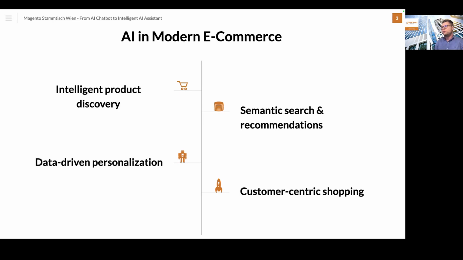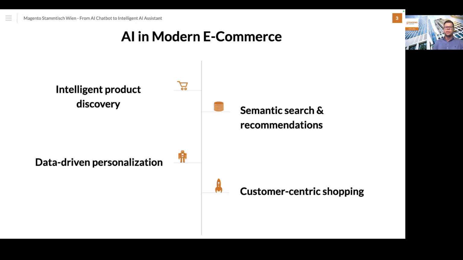And here we are also integrating the semantic search and also the smart product recommendation in the e-commerce area. With the usage of AI, we can understand the customer intent better because we are not using just keyword search. We are also using semantic search. So later I would like to also talk about the semantic search in general. I would like to give you a general overview about the semantic search and the benefit, and we will also compare this with keyword search.